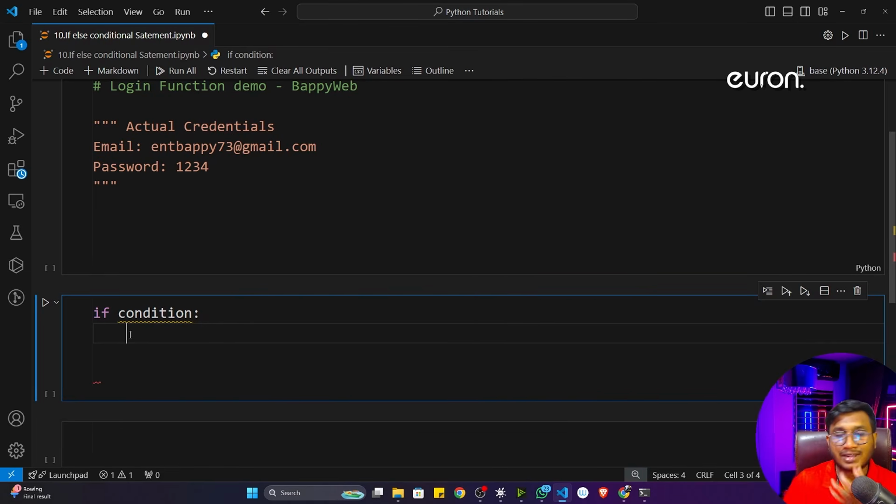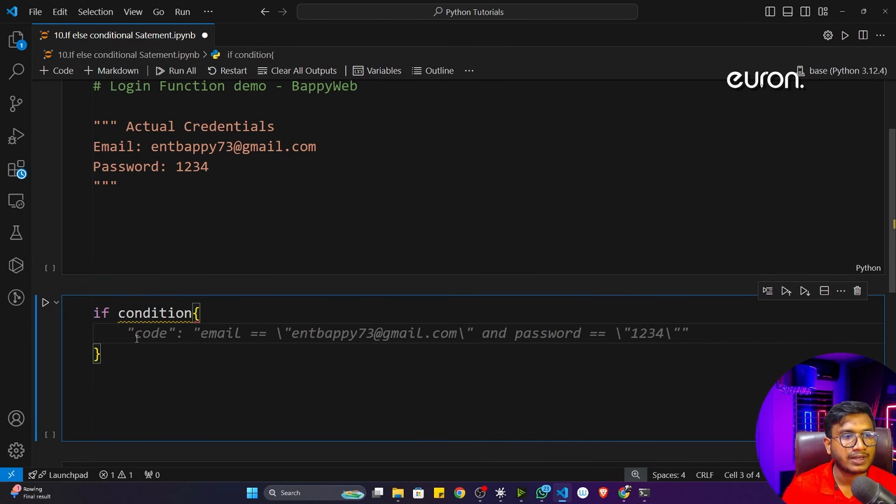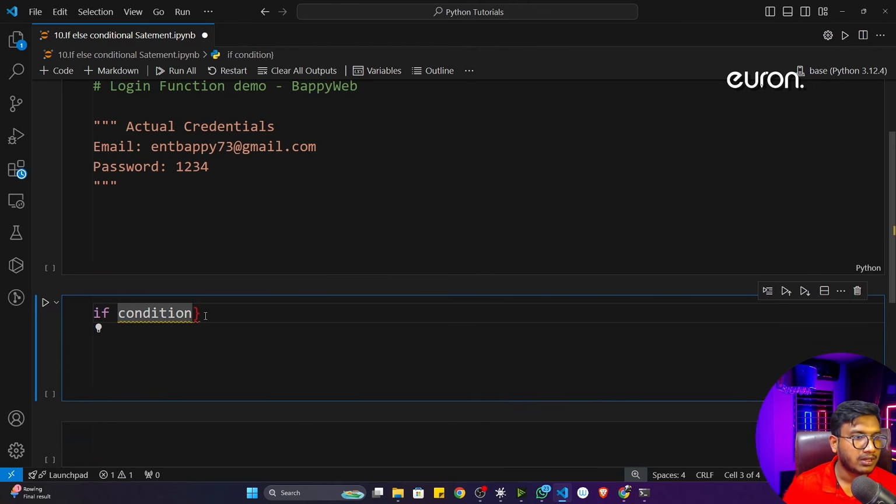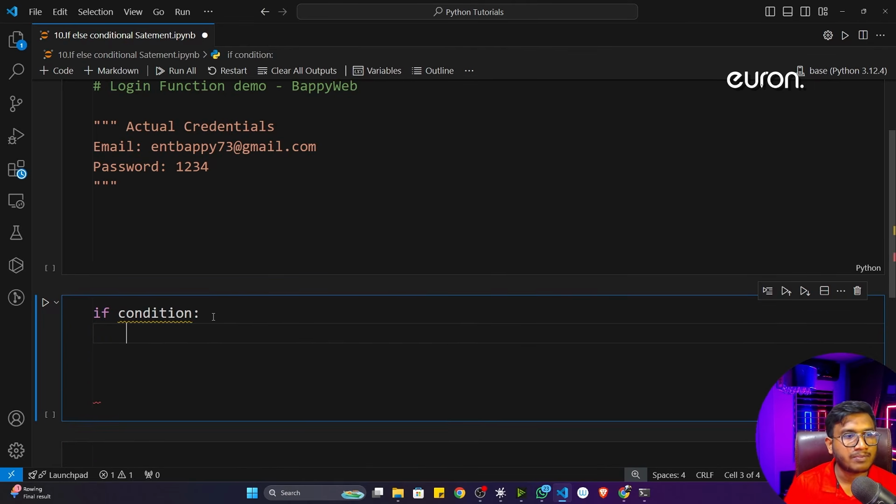If you have learned C and C++, I think you know that whenever you define any if-else condition, you define brackets like that, and inside the brackets you define the condition. But in Python, we don't do it like that. In Python, we just give the colon, and if I press enter, it automatically takes the indentation. You can see it's a tab indentation. If I press tab, the cursor comes here. That is one tab, or 4 spaces. Either you can use 4 spaces or one tab for the indentation.